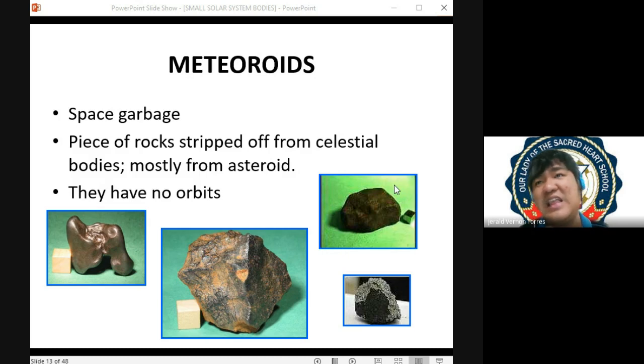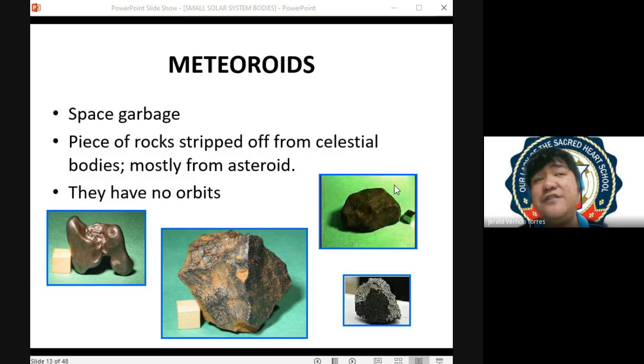Kasi nga, lagi tayong may meteoroids. There is always meteoroids on outer space. There is always materials on the outer space that is not on an orbit. And this can be captured by the planet Earth at any time. So at any time, itong na-capture natin can cause significant damage. Can cause significant risk, globally. Kaya medyo alarming siya.